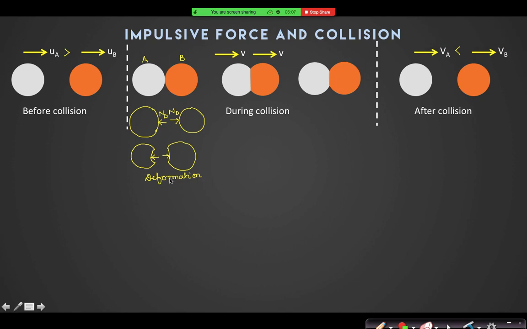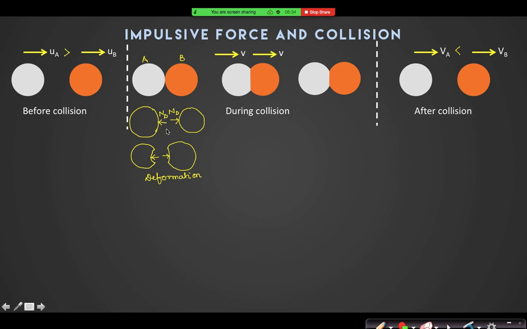How much deformation, we don't have to find, but there will be some deformation due to this large impulsive force. It means even in hard substances, some extent of deformation will be there, definitely. There will always be some deformation, whatever the material may be. So this deformation is caused by these deforming forces,